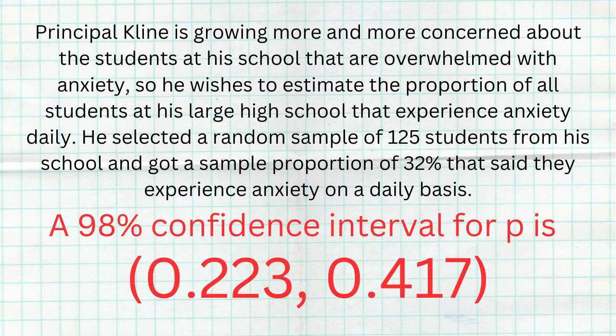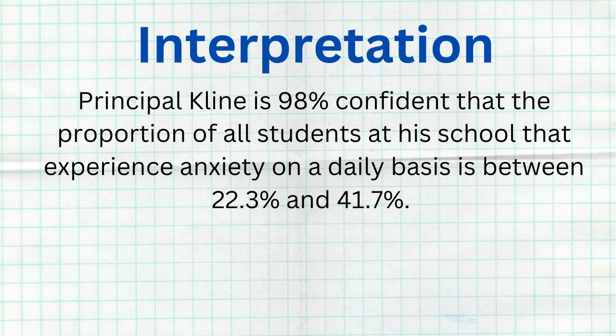So the interpretation of his interval is that he's 98% confident the true proportion of kids that experience anxiety is somewhere between 22.3% and 41.7%. Okay, great. But that's the interpretation of the interval. That's not answering what 98% confident even means.